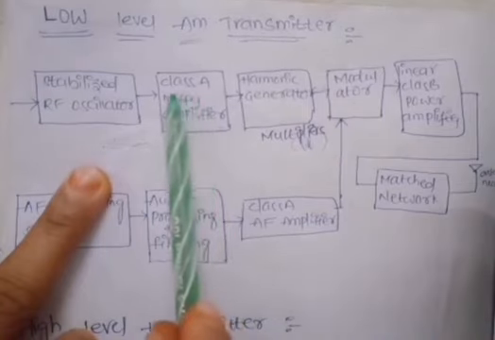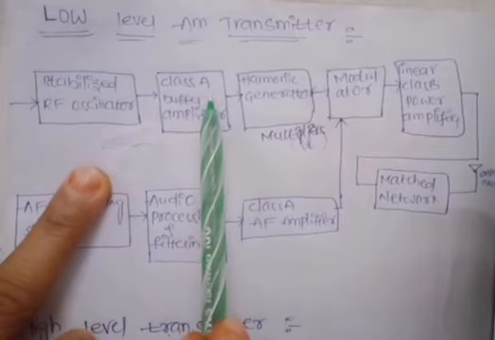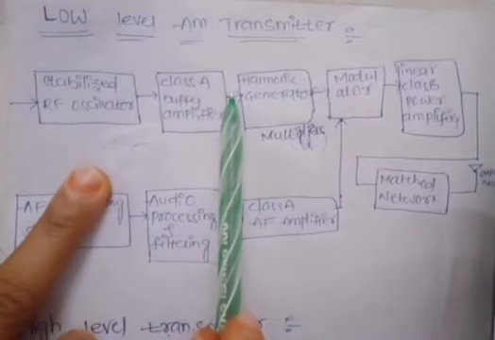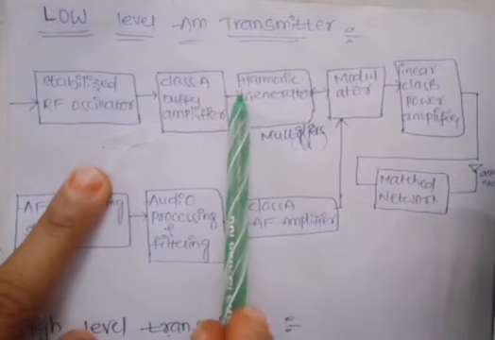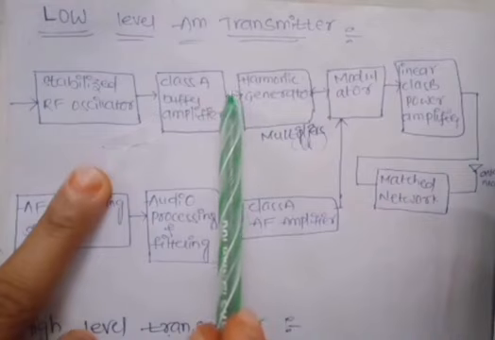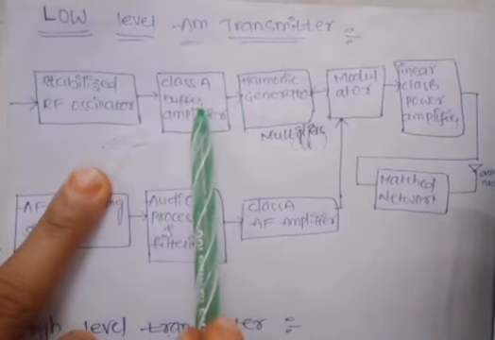This class A buffer amplifier provides high output impedance. If the output signal or output power level is fed back to the input, it will be attenuated.